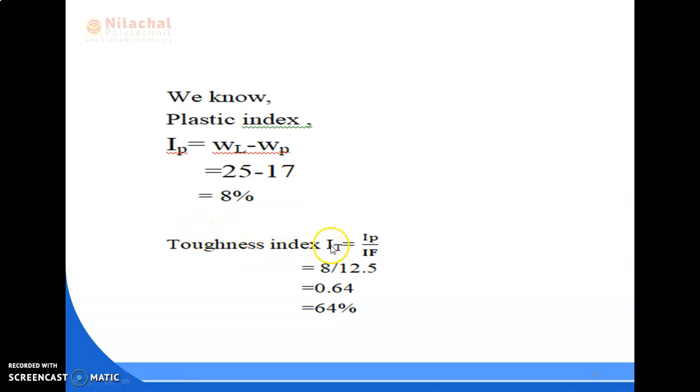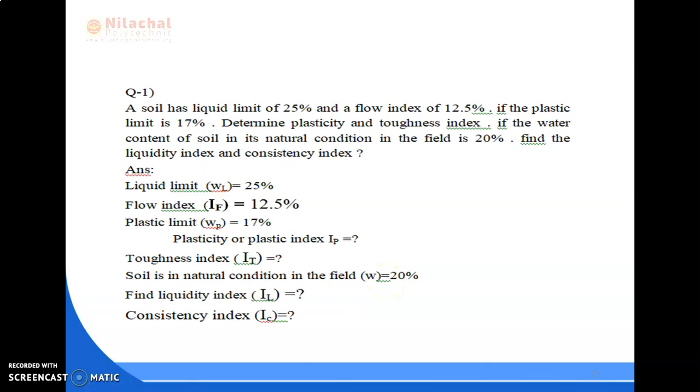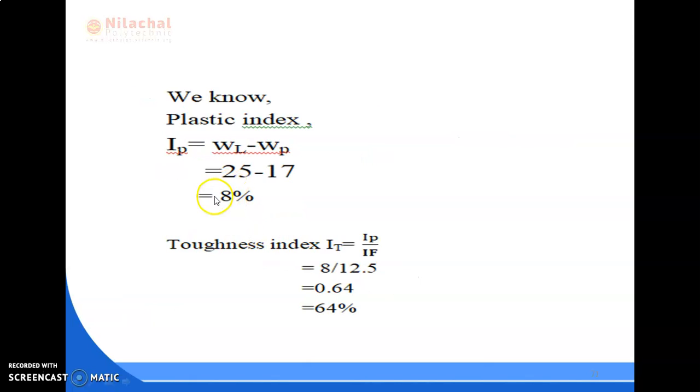Next is toughness index IT equal to, again we know the formula, already discussed all the formulas, IP by IF. All the values are given here. We calculate 8 divided by IF, IF is given here, this is 12.5, equal to 0.64 equal to 64%.